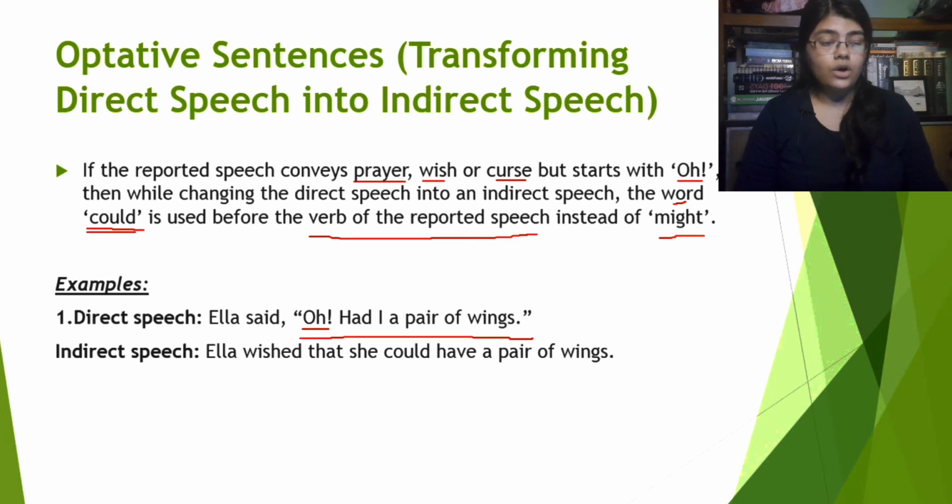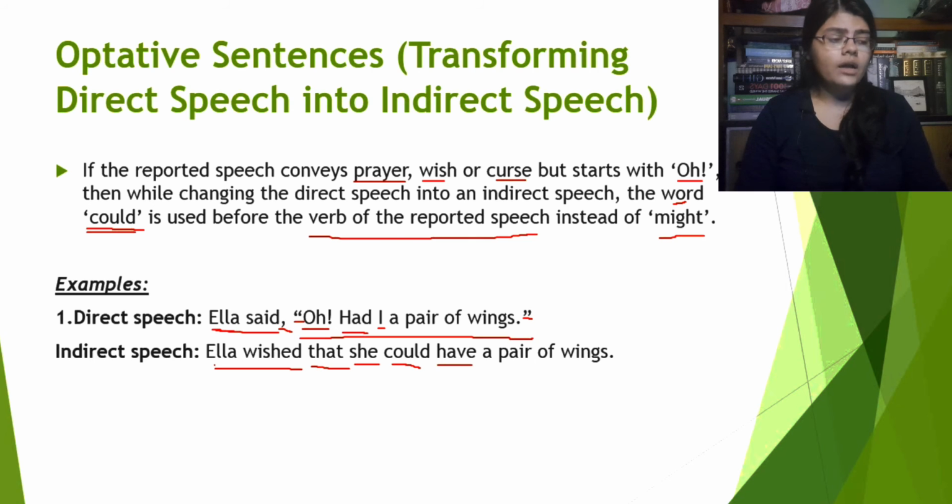What is happening here? Obviously, "Ella said" will be "Ella wished." The comma and the inverted commas will not be used. Then we will put a "that." Now, while changing the reported speech, we will put "she" instead of "I" because Ella is the speaker. Now we will put a "could" before the verb of the reported speech. What is the verb of the reported speech? It's "had."